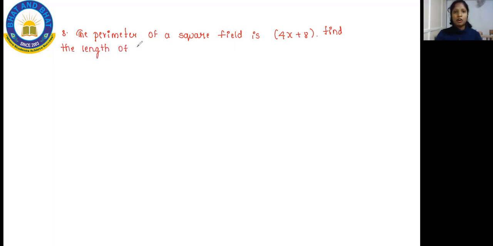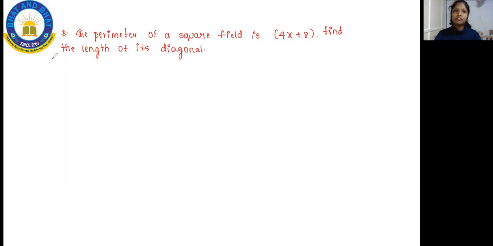So your eighth problem tells you that the perimeter of a square field is 4x plus 8. Find the length of its diagonal. Okay, this is your question.